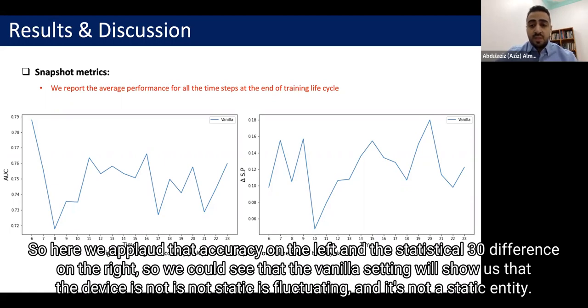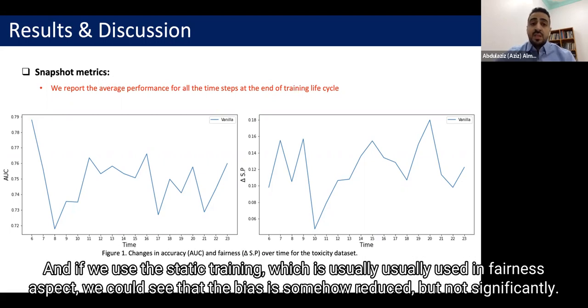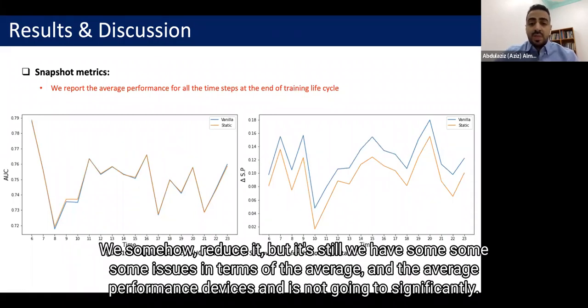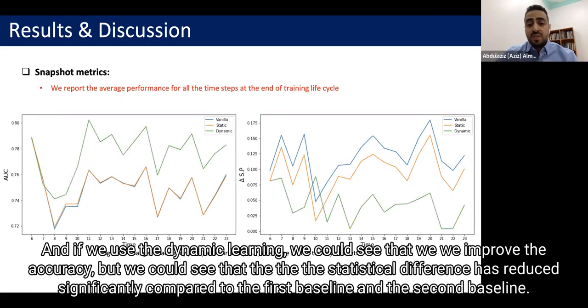So we could see that the vanilla setting shows us that the bias is not static, it's fluctuating, and it's not a static entity. And if we use the static training, which is usually used in fairness, we could see that the bias is somehow reduced, but not significantly. We somehow reduce it, but still we have some issues in terms of the average performance, the bias is not reduced significantly. And if we use the dynamic learning, we could see that we improve the accuracy, and the statistical parity difference has reduced significantly compared to the first baseline and the second baseline.